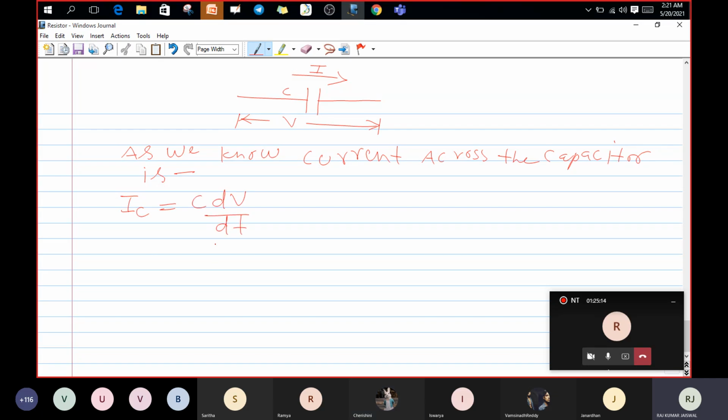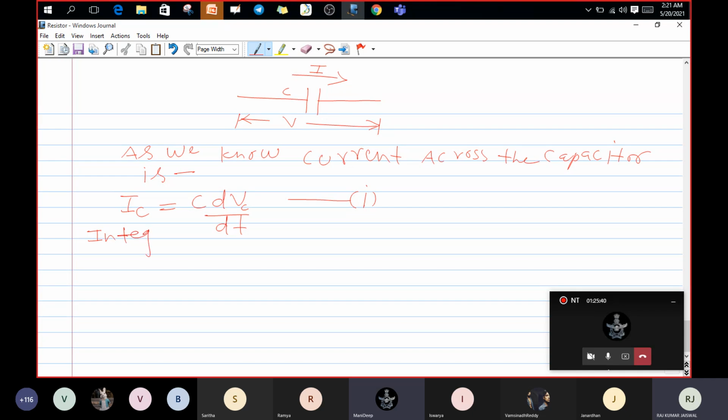This is equation 1. Then I need to calculate the voltage across the capacitor. What can I do? Can I integrate this? Because if I integrate this, the differentiation will cancel out and I can get the VC. Can I do? Yes.